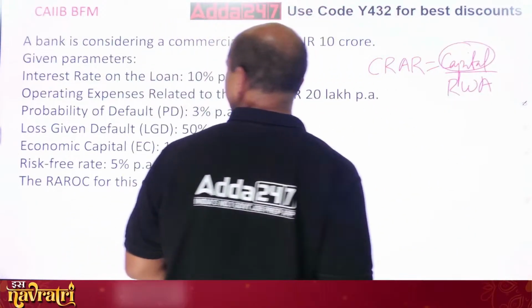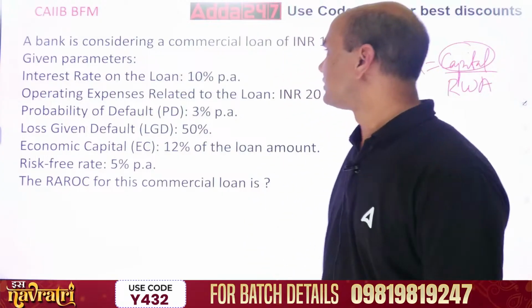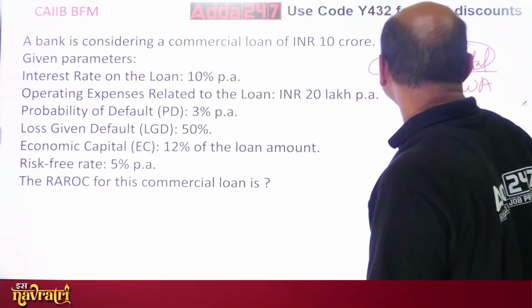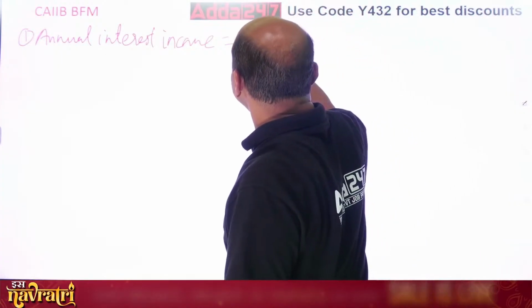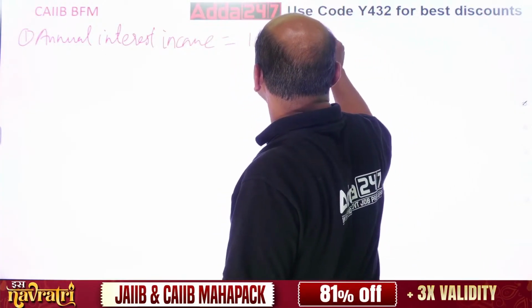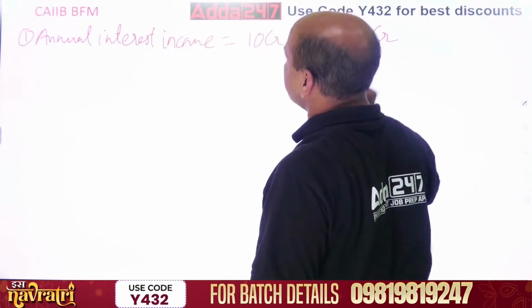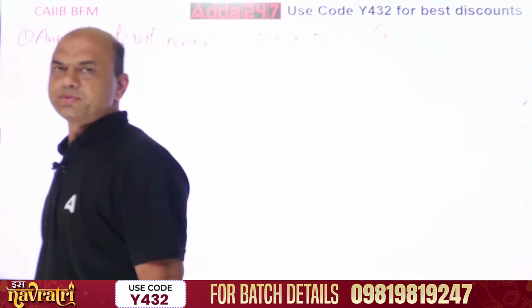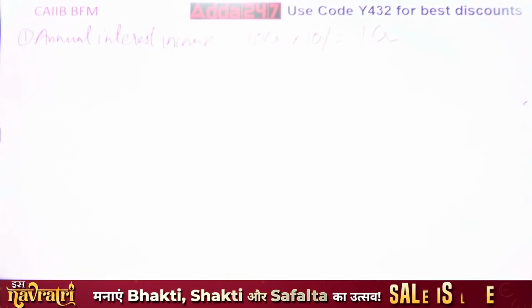Probability of default is 3%. Everything is given to you. PD is given. So that is equal to 10 crores into 10%, which is equal to 1 CR. 1 CR is my annual interest income. Got it, everyone? Annual interest income is 1 CR.